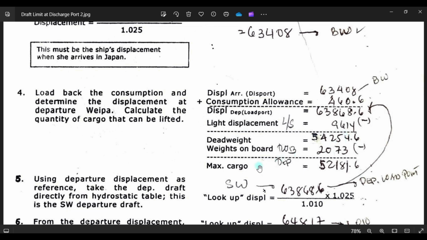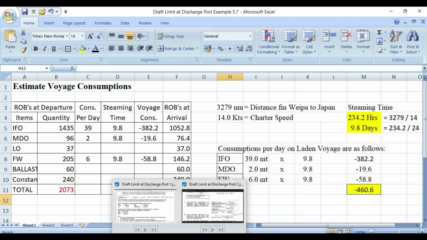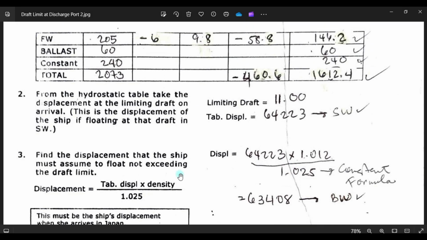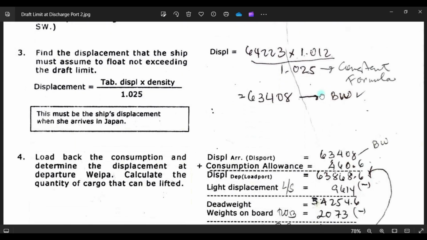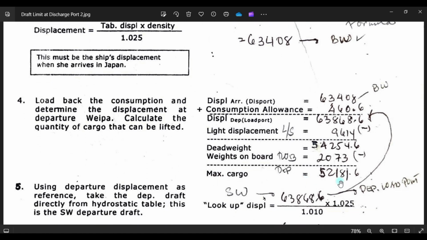That will be your dead weight, minus your departure ROB of 2,273, which is this one. Deduct this one. That will be your maximum cargo to load: 52,181.6.